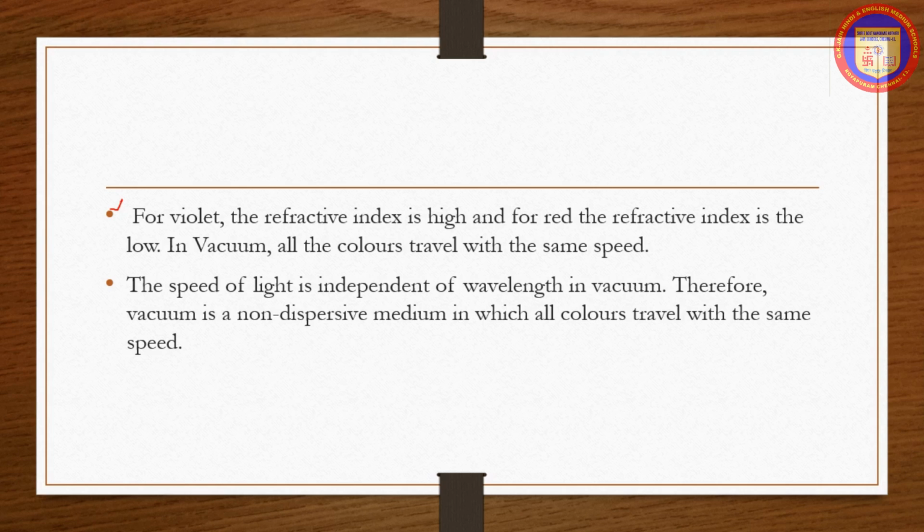In vacuum, all the colors travel with the same speed. The speed of light is independent of wavelength in vacuum. Therefore, vacuum is a non-dispersive medium in which all colors travel with the same speed.